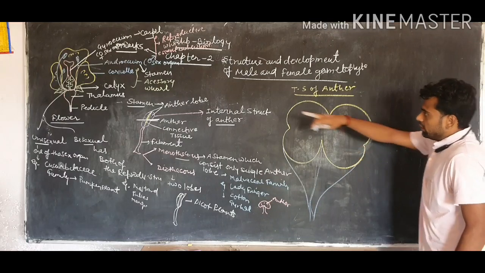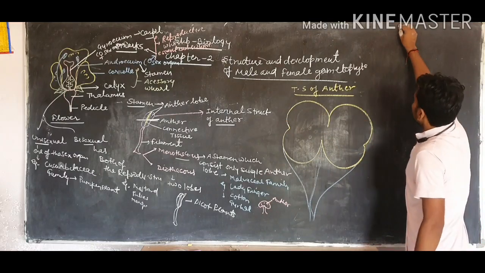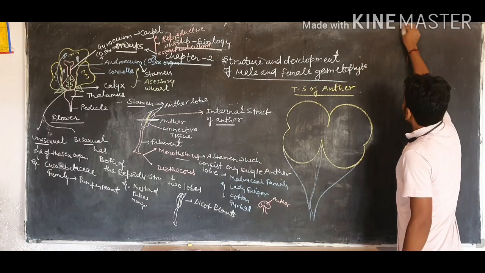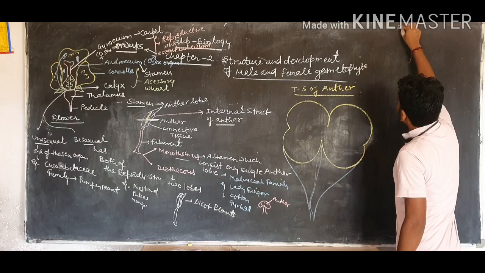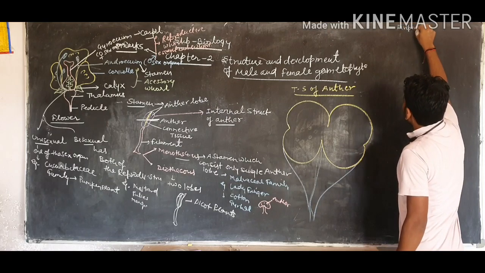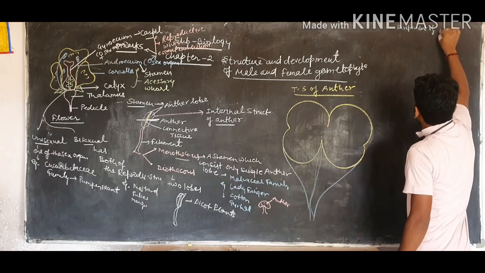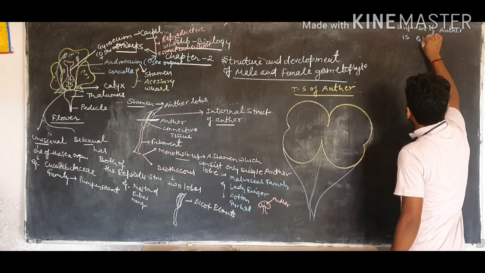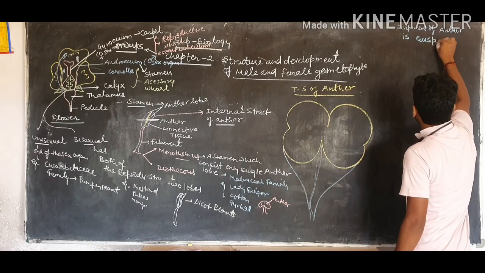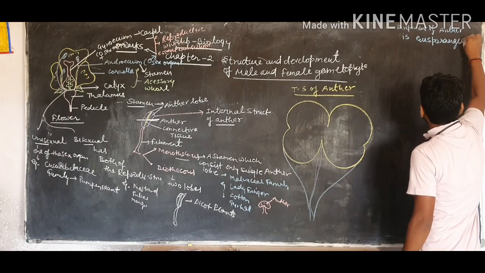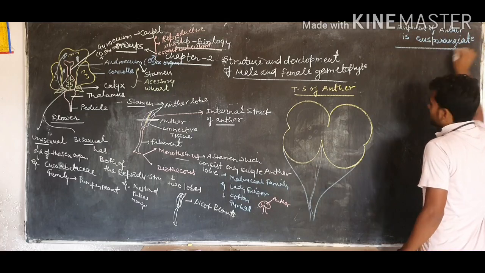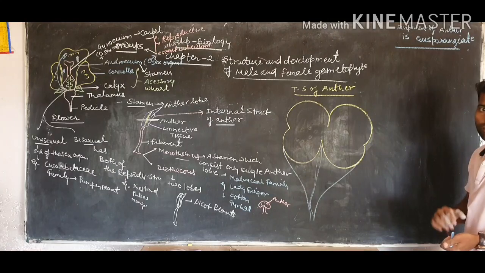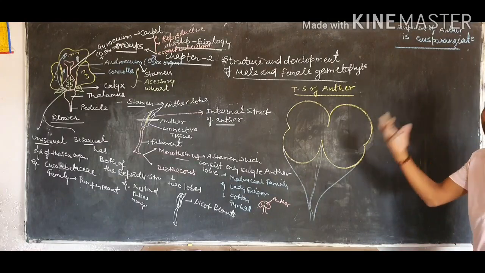Now, the development of the anther is eusporangiate. Eusporangiate means the anther is developed in the initial stage with the help of some primordial cells.